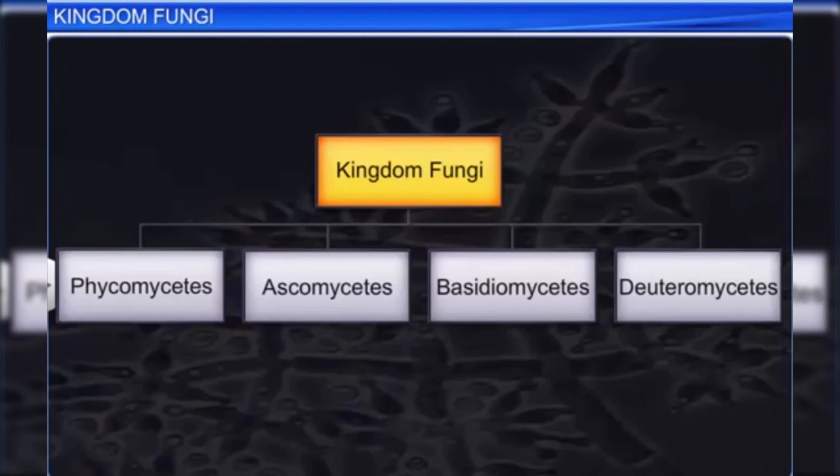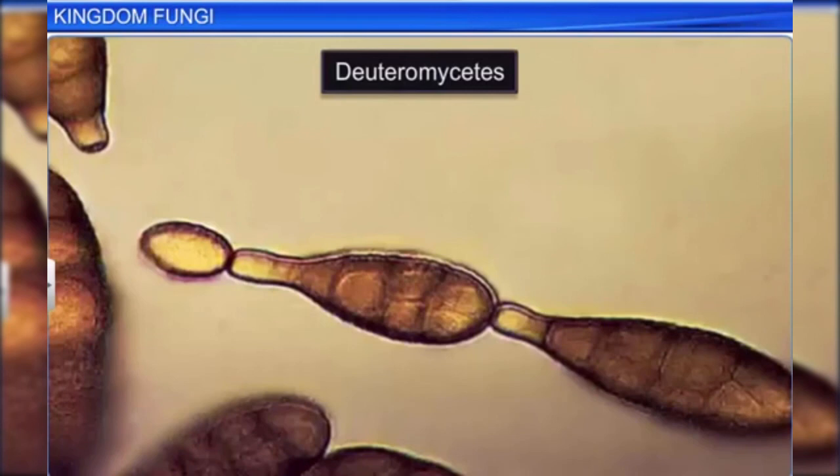The last class of fungi, Deuteromycetes, is known as imperfect fungi because we do not know enough about their life cycles. Only their asexual or vegetative phases are known. They reproduce only through asexual spores known as conidia.